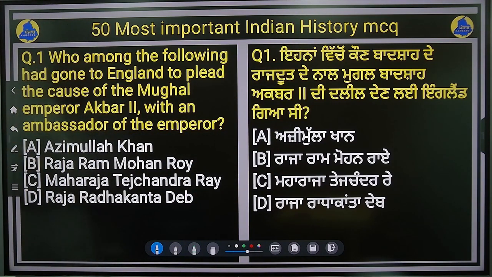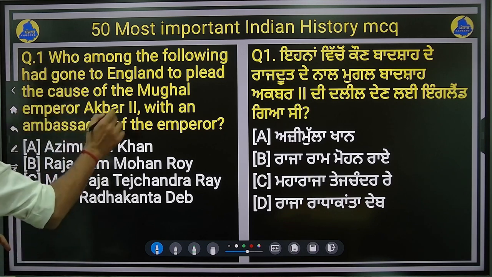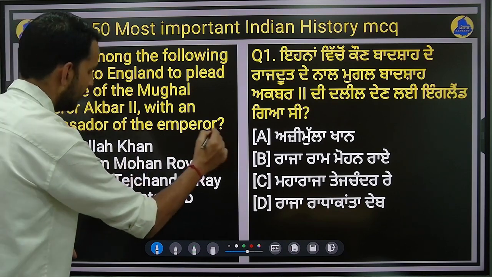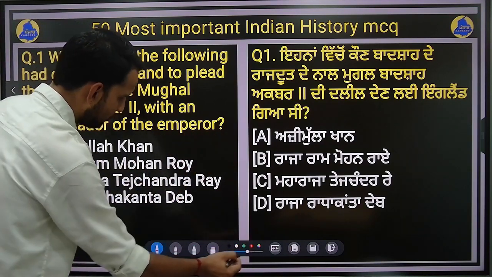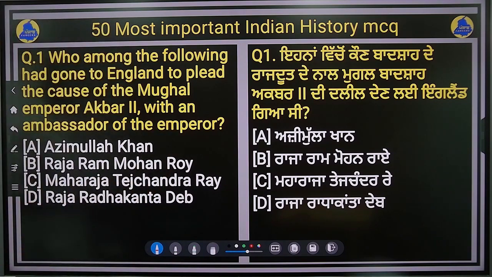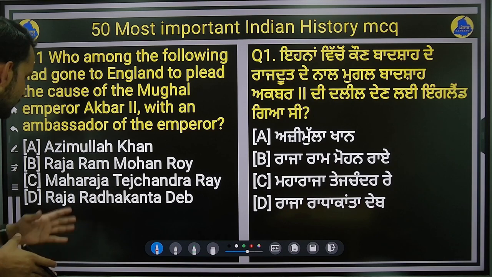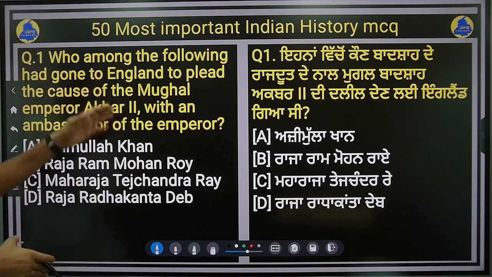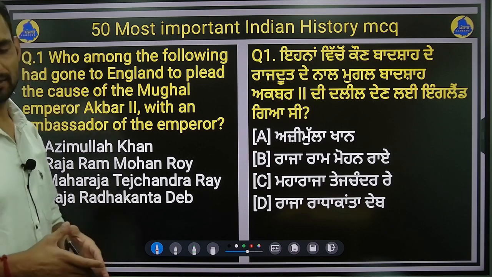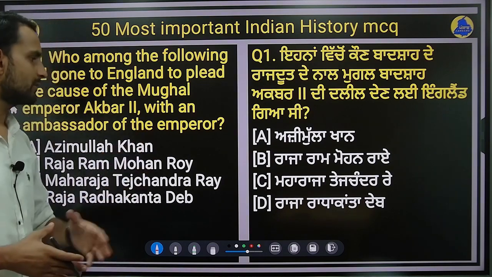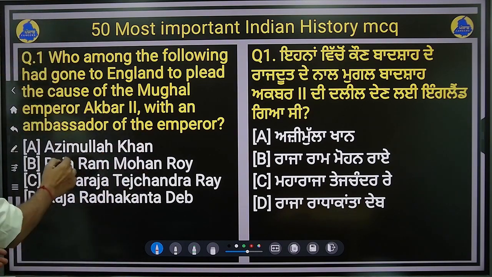So question number 1 is, who among the following had gone to England to plead the cause of Mughal Emperor Akbar II with an ambassador of the emperor? Four options you have been given: Azimullah Khan, Raja Rammohun Roy, Maharaja Tejendra Ray and Raja Radhakant Dev. So who among the following went to England to plead the case of the Mughal Emperor Akbar II? The right answer will be option B, that is Raja Rammohun Roy.